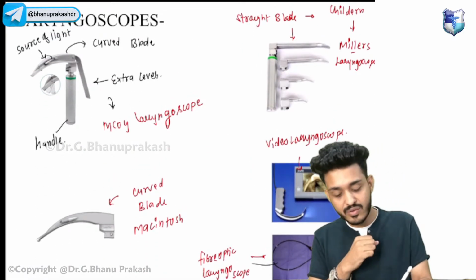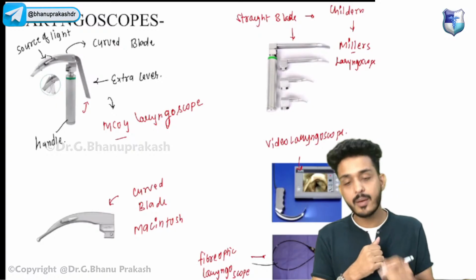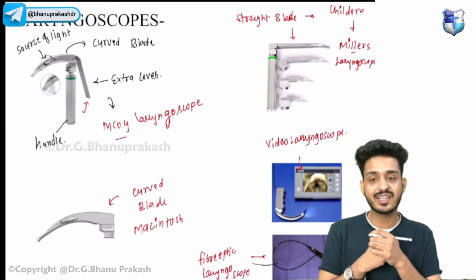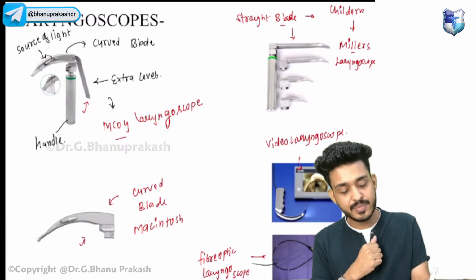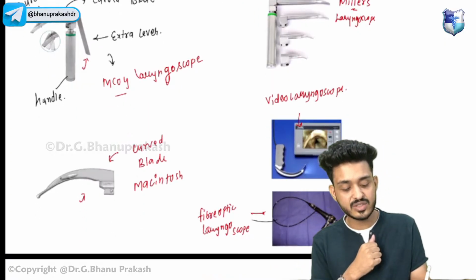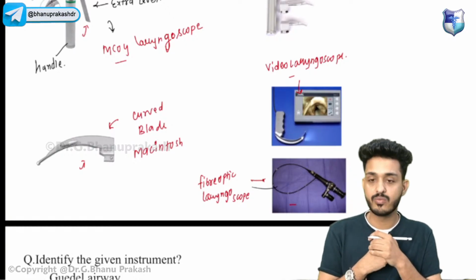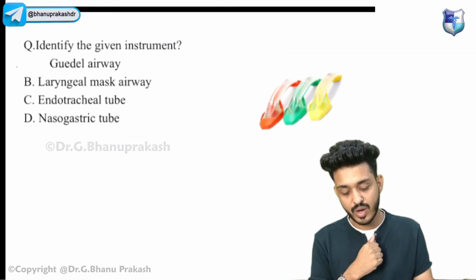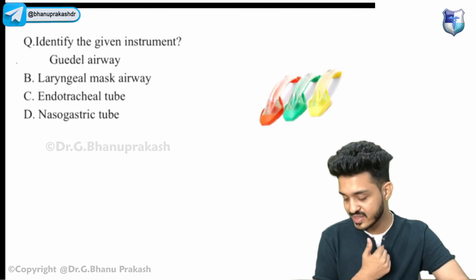If you find this extra lever, remember, guys, the extra lever tells us it is the McCoy laryngoscope. A curved blade is Macintosh, a straight blade is Miller's, and this one is your video laryngoscope. Lastly, we have the fiber optic laryngoscope. Okay, try to identify this instrument. What is this?